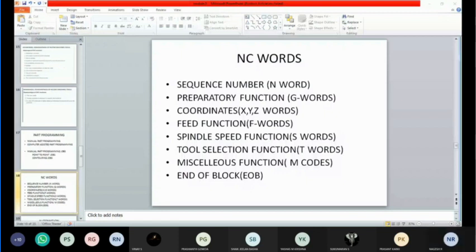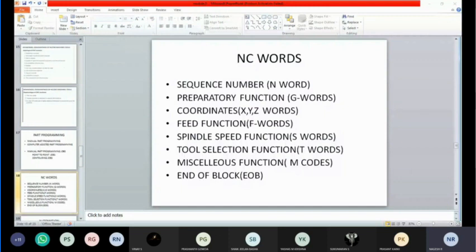Okay. So can you tell me any code? Sir, your voice is breaking, sir. Tell me that sequencing number N. So we are going to use N001 or N002. Depending upon the codes, we are going to use the N numbers to identify the block.